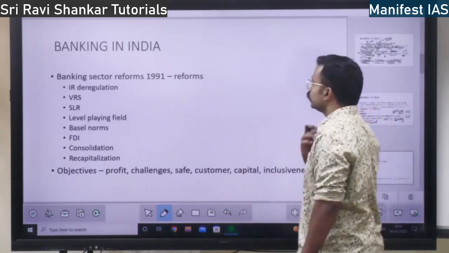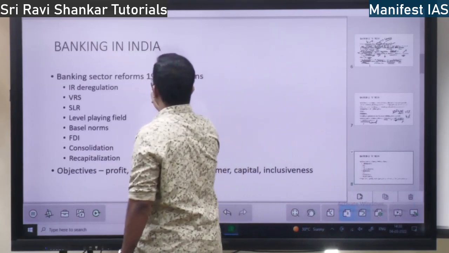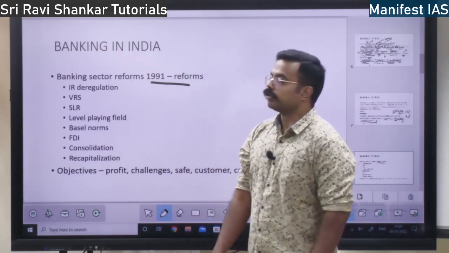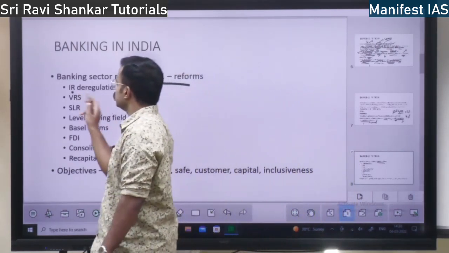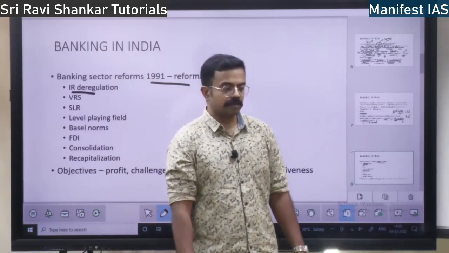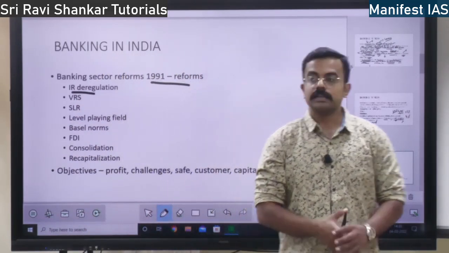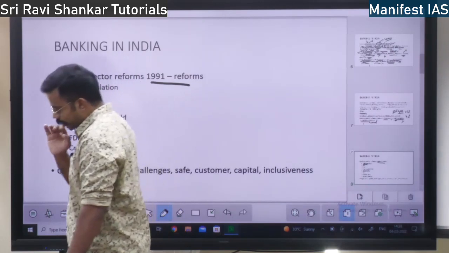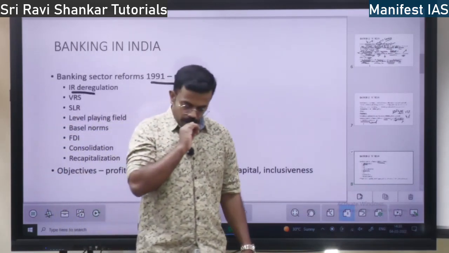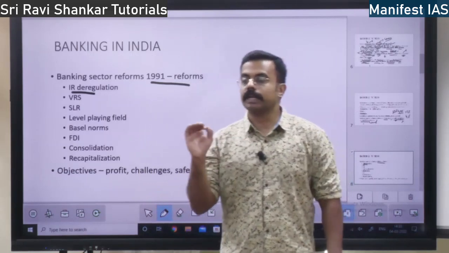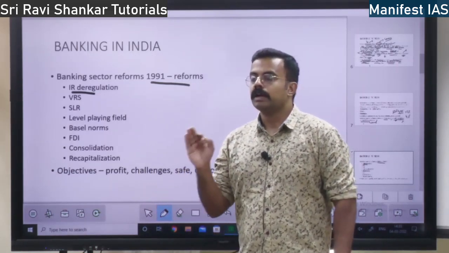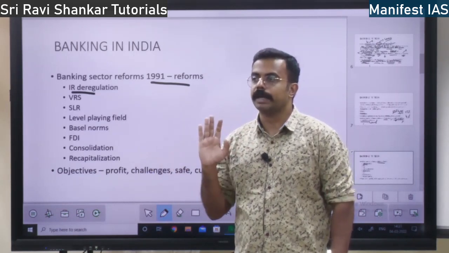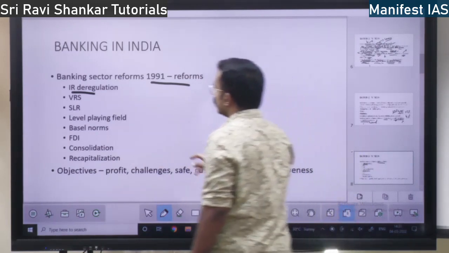So, next you have the banking sector reforms. 1991, what are the reforms that took place? First is interest rate deregulation. What is interest rate deregulation? Earlier, the interest rate was mandated by the government. Whatever the interest rate you have to give, it was mandated by the RBI. RBI used to say only this much interest rate you have to give.